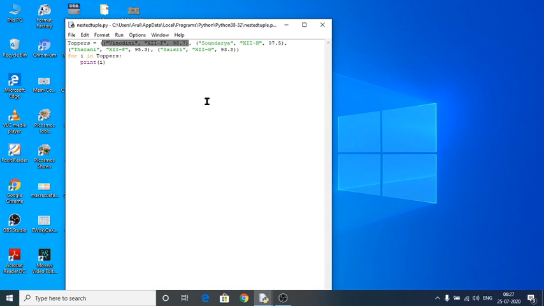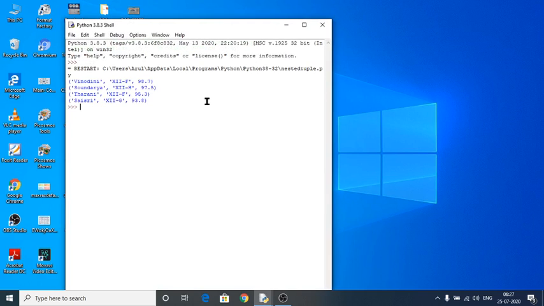So toppers is my tuple name. I am going to execute this one. See here, after executing that one, what are the values, because each and every one can be defined as a single element of this tuple. Even though this one is also known as a tuple, because it is defined inside another tuple, it would be defined as a single element of that particular tuple.